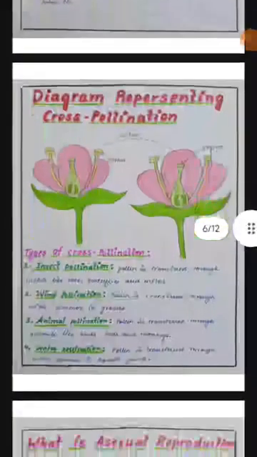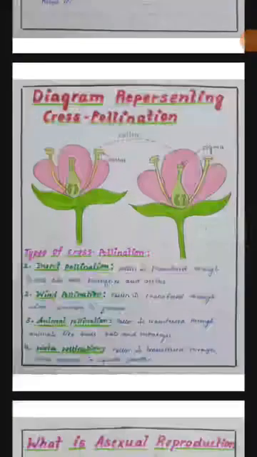Here is a diagram that is representing cross-pollination. You can see here that the pollen from the anther of a flower transfers to the stigma of another flower.